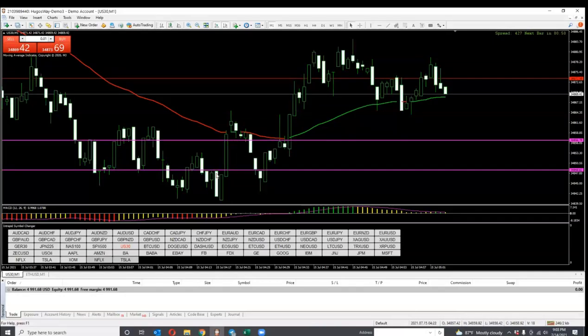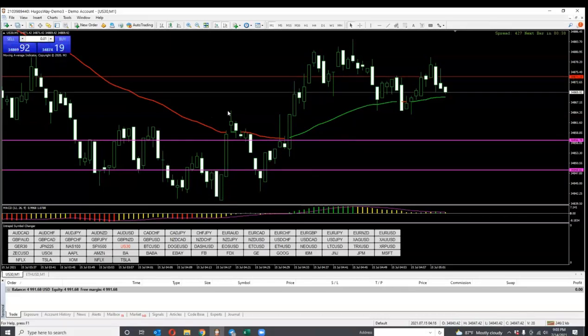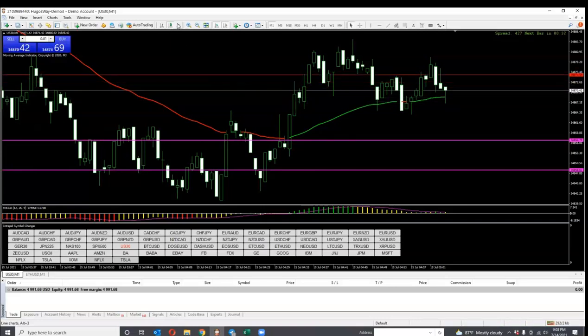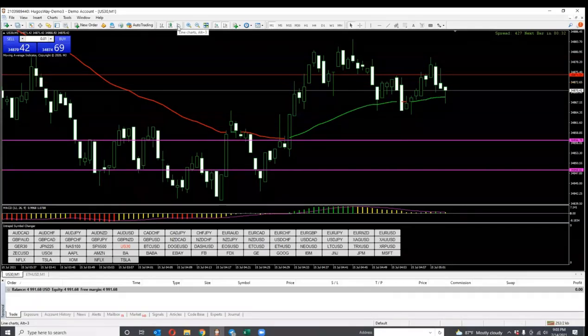And on the candles, you can make the candles any color you like. This is the color I do prefer. My buy candles are the clear ones. My sell candles are the white ones. So you can make those any color you want, and we can get into that later, but that is the color of my candles.